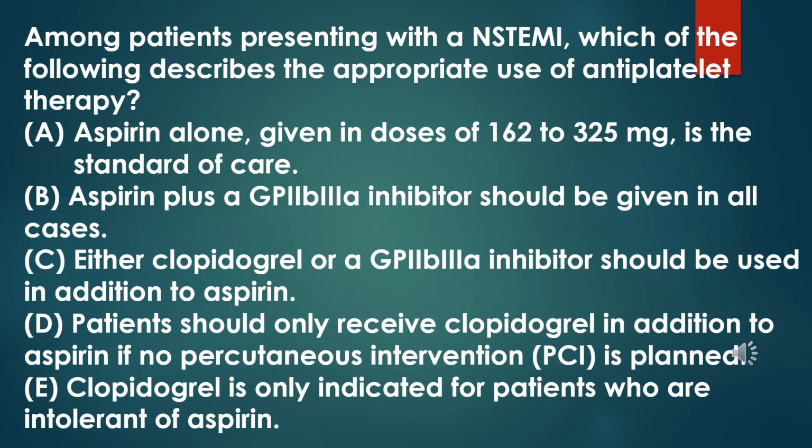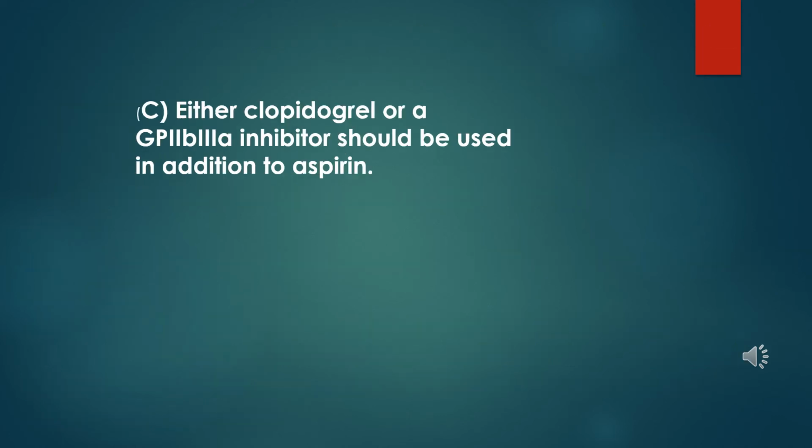D. Patients should only receive clopidogrel in addition to aspirin if no percutaneous intervention, PCI, is planned. E. Clopidogrel is only indicated for patients who are intolerant of aspirin. C. Either clopidogrel or a GPIIb/IIIa inhibitor should be used in addition to aspirin.